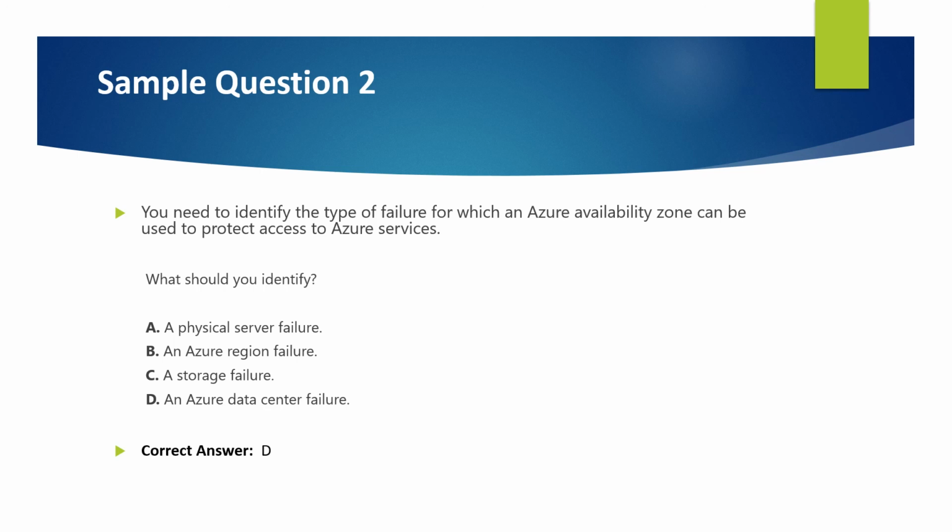Basically, availability zones expand the level of control you have to maintain the availability of the applications and data on your VMs. An availability zone is a physically separate zone within an Azure region. Each availability zone has a distinct power source, network, and cooling. So, by architecting your solution to use replicated VMs in different availability zones, you can protect your apps and data from the loss of a data center. If one zone is compromised, then replicated apps and data are instantly available in another zone. So the correct answer is an Azure data center failure.